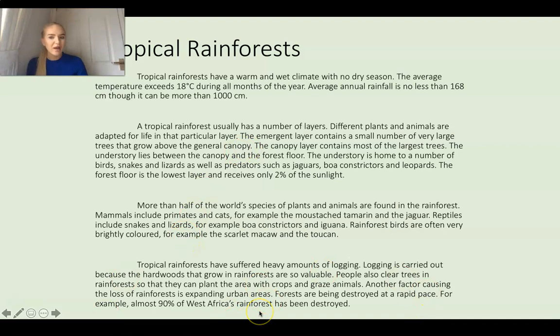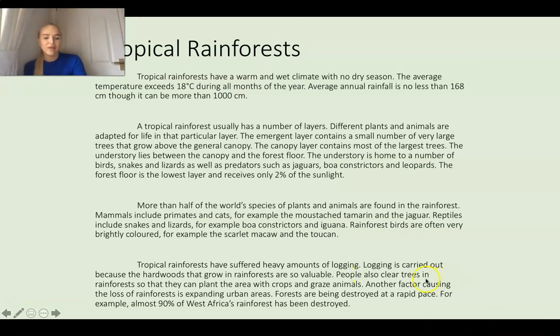We've got one here that we haven't had a go at because I didn't give you this one. I wanted to see if you would be able to put a subheading which is appropriate for this paragraph here. What do you think the subheading would be? Well, let's see what it's about. You can see here, tropical rainforests have suffered heavy amounts of logging. Do you remember what logging was? Well done. Logging was the process of chopping down trees. Do you remember what they used the trees for? That's right, they use them to make timber to use for the world's markets such as furniture, construction and paper.